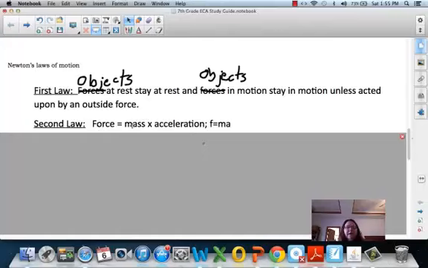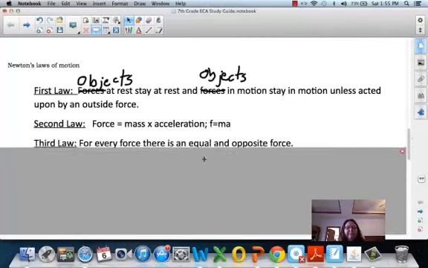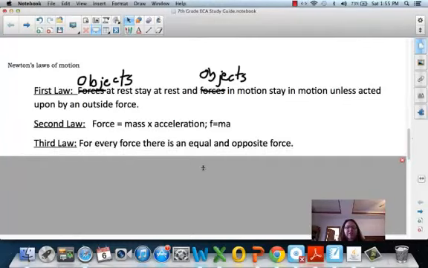So if we double the mass, then we must double the force in order to keep the acceleration the same. If we double the mass but don't change the force, then the acceleration would be cut in half. And then for every force, there's an equal and opposite force.